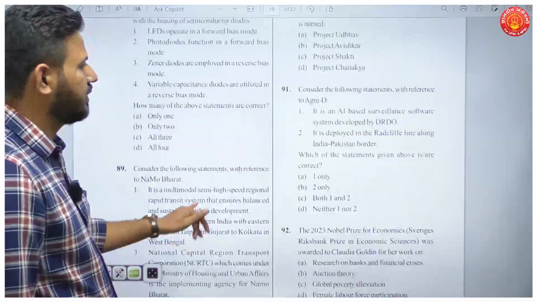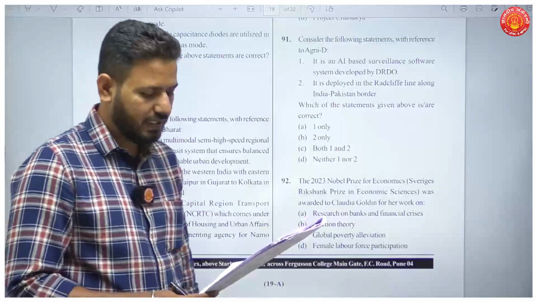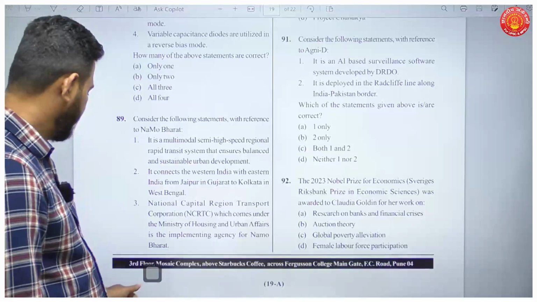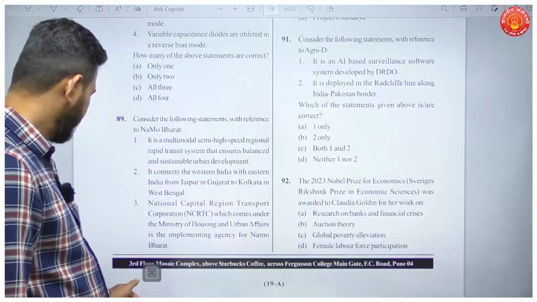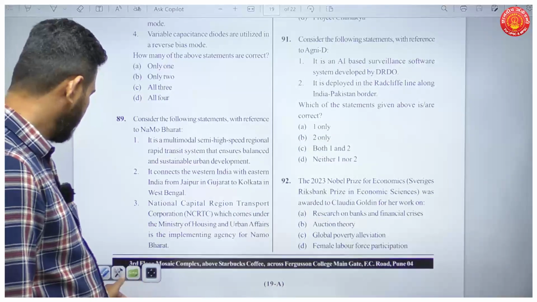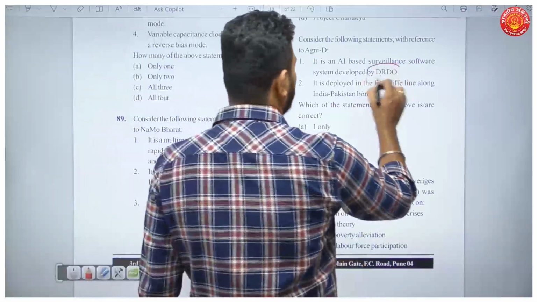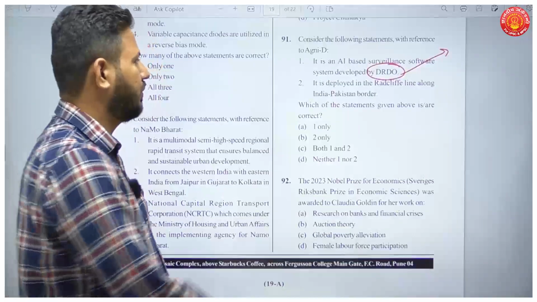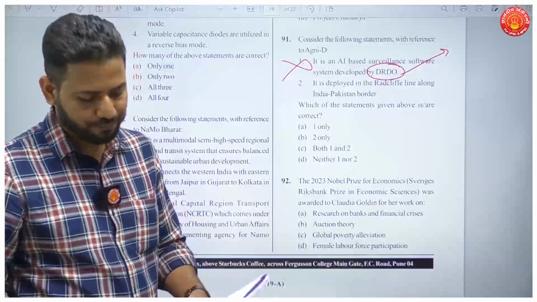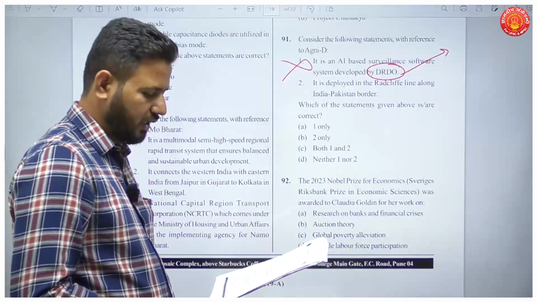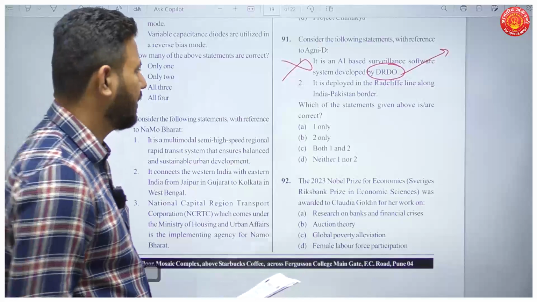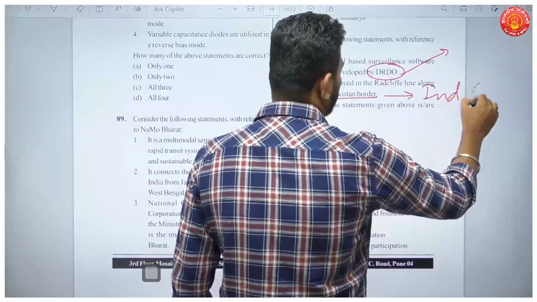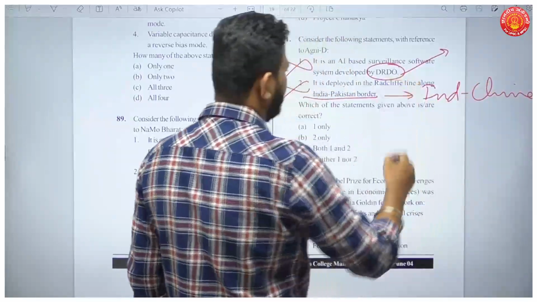Then next question, consider the following statements with reference to Agni D. It is an AI-based surveillance software developed by DRDO. This statement is incorrect for a reason: it was not developed by DRDO, but it was developed by an engineer in the Army's engineering department. Next, it is deployed in the Radcliffe line along the India-Pakistan border. This is also incorrect. It is deployed at the India-China border. So both the statements here are incorrect.